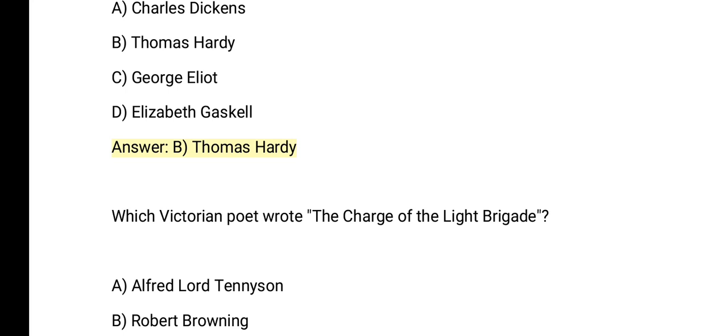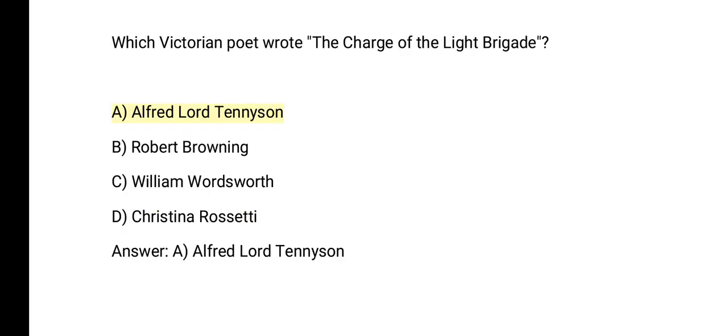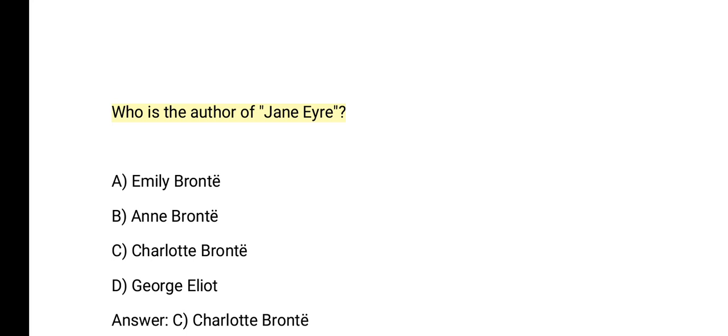Who wrote Far from the Madding Crowd? A. Charles Dickens. B. Thomas Hardy. C. George Eliot. D. Elizabeth Gaskell. Answer: B. Thomas Hardy. Which Victorian poet wrote The Charge of the Light Brigade? A. Alfred Lord Tennyson. B. Robert Browning. C. William Wordsworth. D. Christina Rossetti. Answer: A. Alfred Lord Tennyson. Who is the author of Jane Eyre? A. Emily Brontë. B. Anne Brontë.